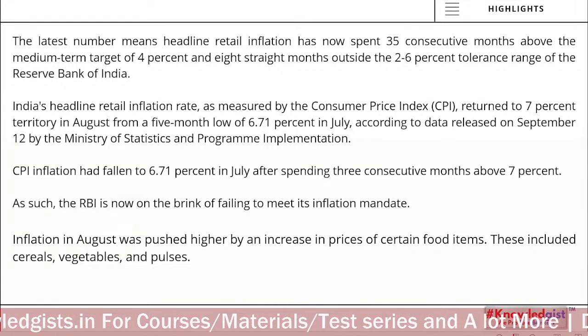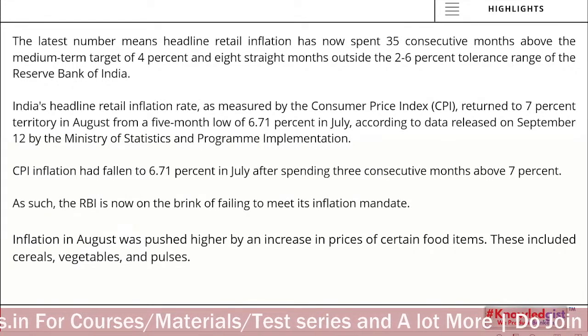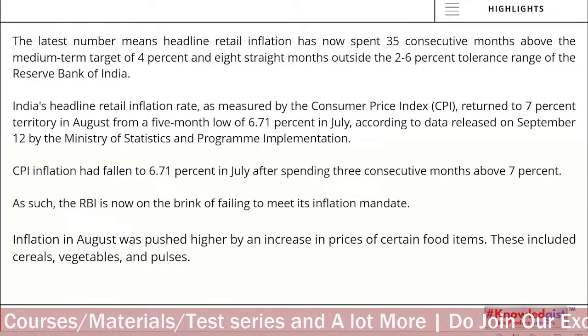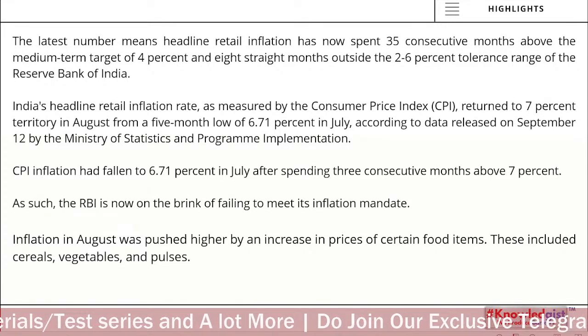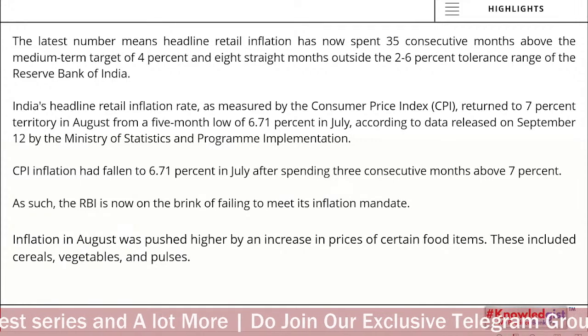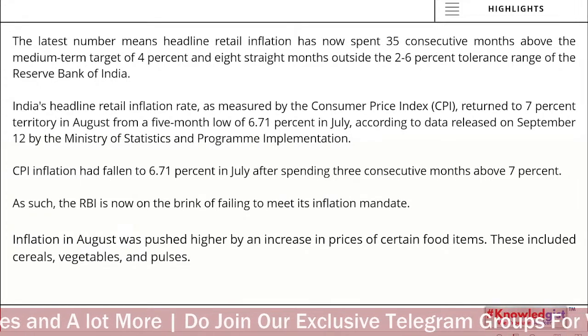Okay, we have told you already the headline inflation in India is categorized under CPI, Consumer Price Index. CPI is the price at which you and I, the retail consumer, get the product.